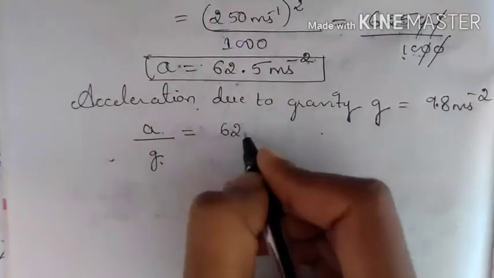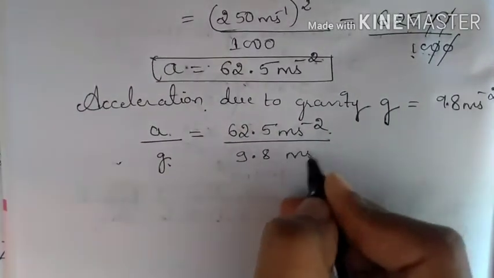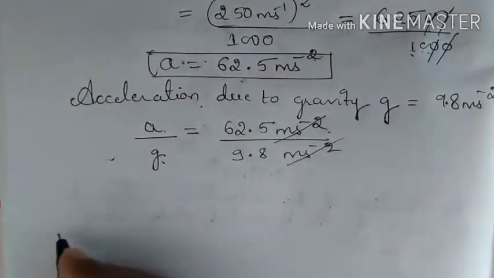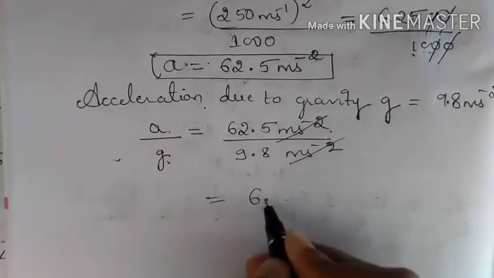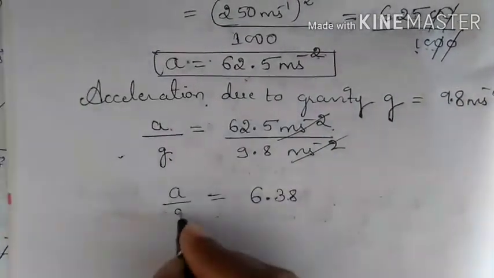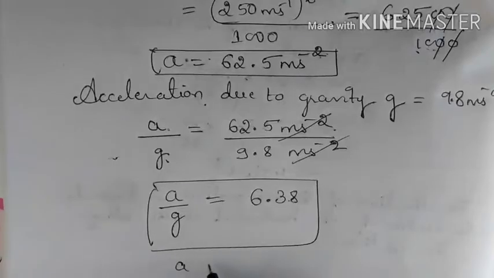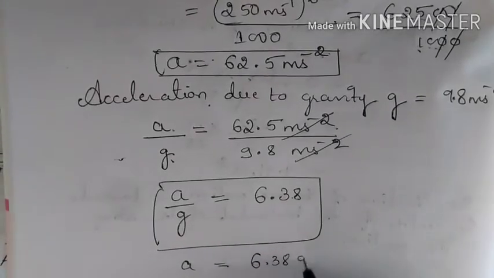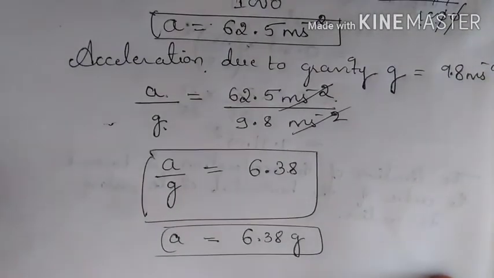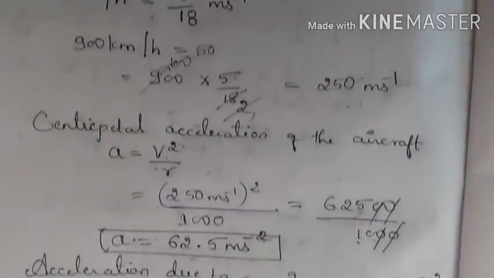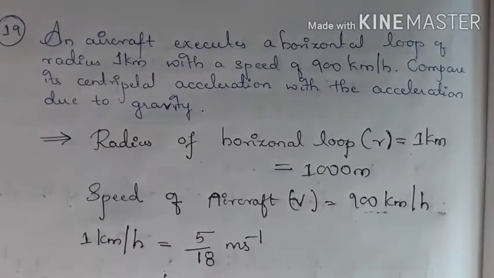So A we got as 62.5 meters per second square. This is 9.8 meters per second square. So meters per second square will get cancelled. 625 divided by 98 will be 6.38. A by G is this much. So if you take only centripetal acceleration, that is 6.38 times the acceleration due to gravity. So this is the solution. So here you have the solution for the given problem.